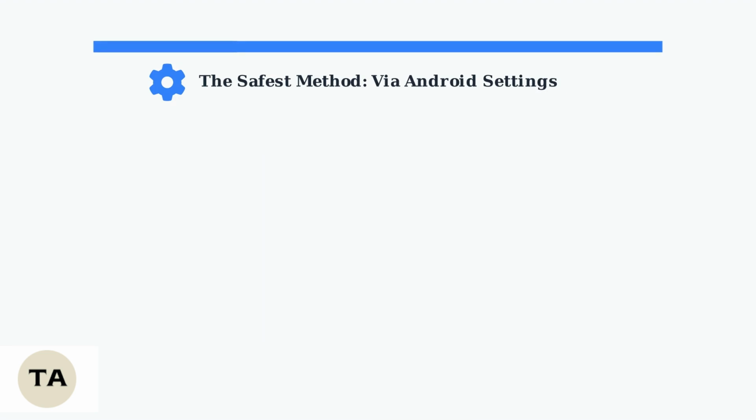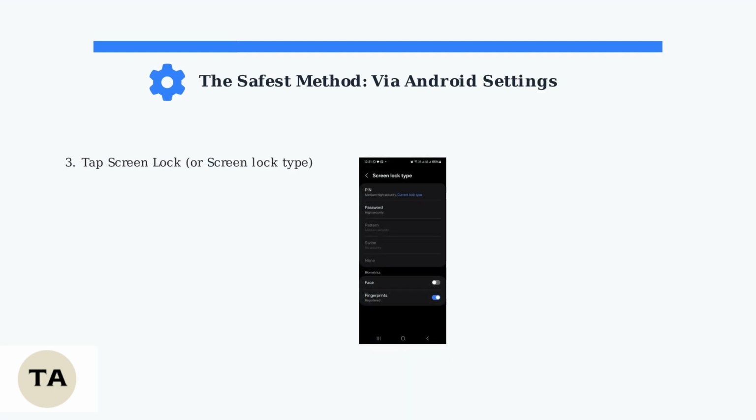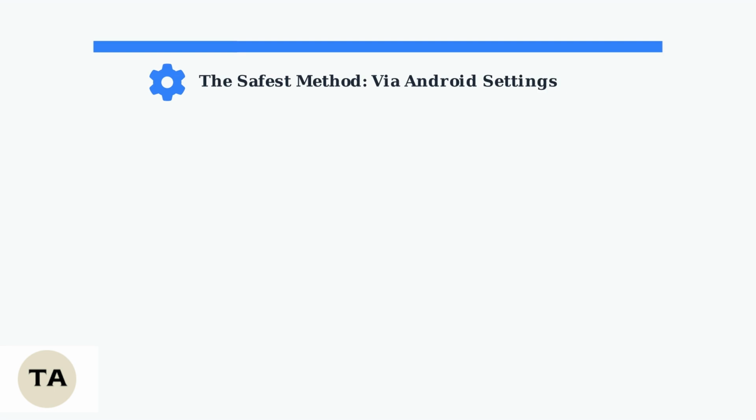This menu contains all your device's security options. Then, select Screen Lock or Screen Lock Type. You'll see the current lock method displayed, such as PIN, password, or pattern. You'll need to enter your current screen lock credentials to proceed. This security step prevents unauthorized changes to your lock settings.